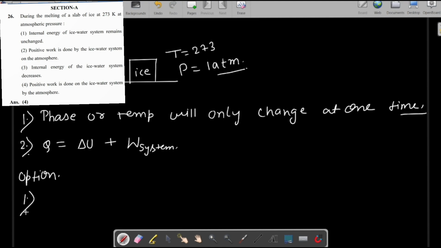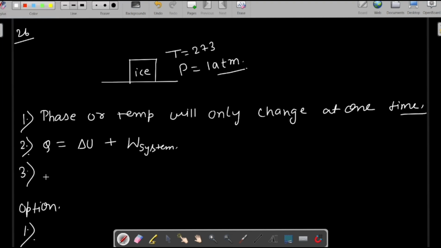So the first option is, internal energy of the ice water system remains unchanged. There are two types of energy between the molecules of any body. One is kinetic energy and the other is potential energy. So the whole internal energy is a combination of kinetic energy and potential energy of those molecules. Change in internal energy is equal to change in kinetic energy plus potential energy.